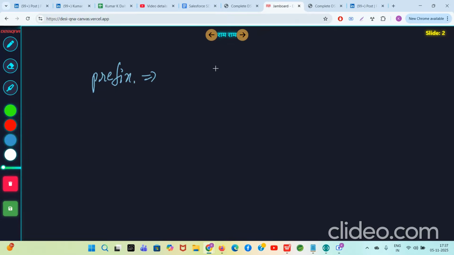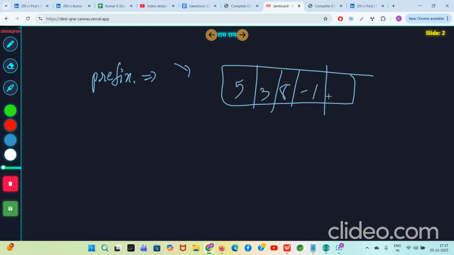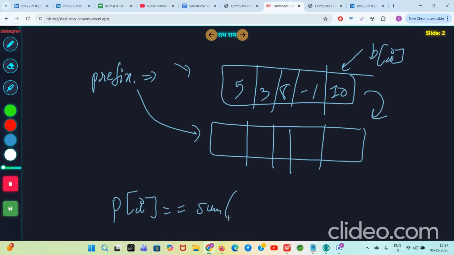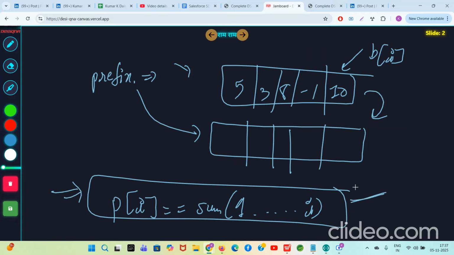Prefix array. So whatever array, like main array, I give you, let's say I give you this array: 5, 3, 8, minus 1, 10. The prefix array is nothing but a corresponding array created on the main array. Let's say this array is B and this is B of I. So prefix array P of I will just store the sum of the elements from index 1 to index I. This thing you need to remember. How it works, you can watch those prerequisite videos, you will understand.